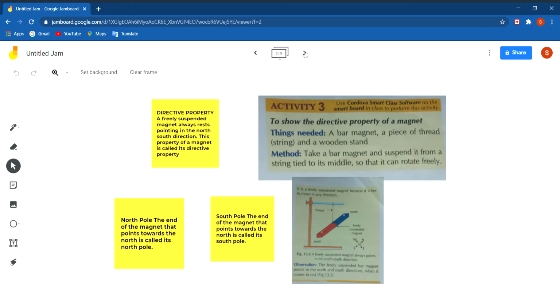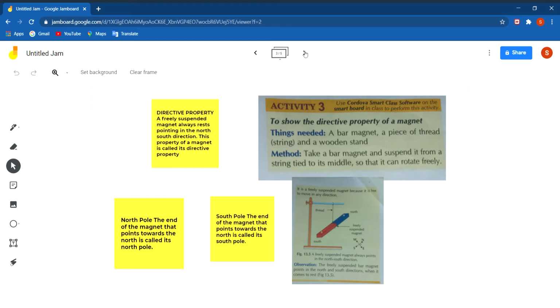This can be shown by an experiment or activity. For this activity you need a bar magnet, a piece of thread and a wooden stand. Now you take the bar magnet and suspend it freely from a string tied to its middle so that it rotates freely. It is free to move in any direction. Then you will observe that the bar magnet always rests in the north-south direction.